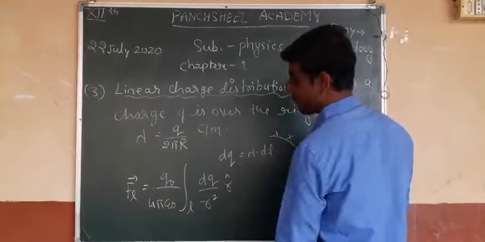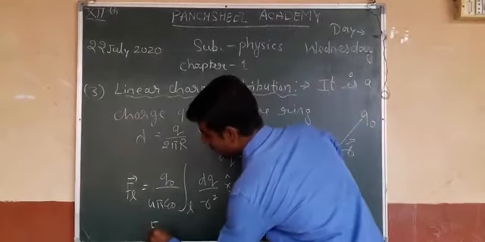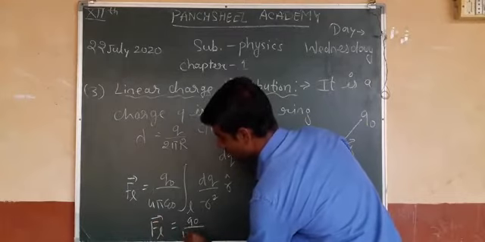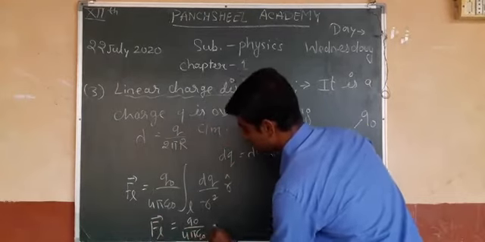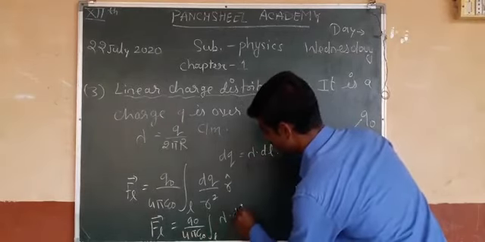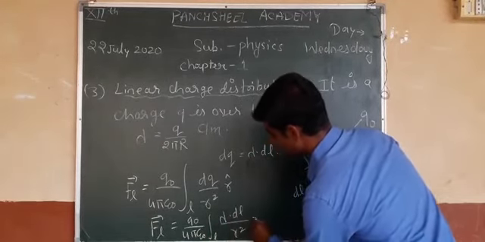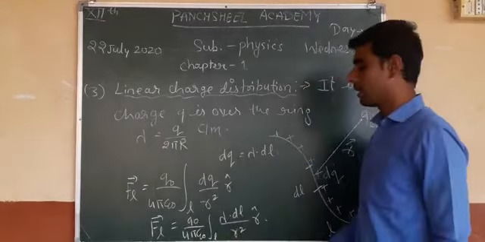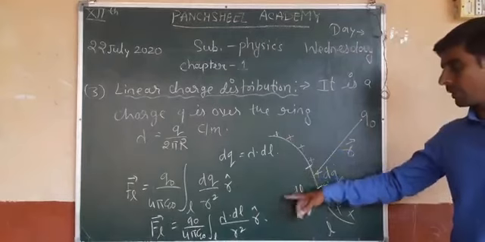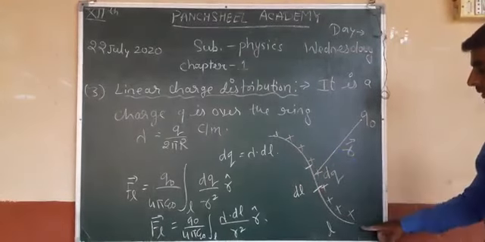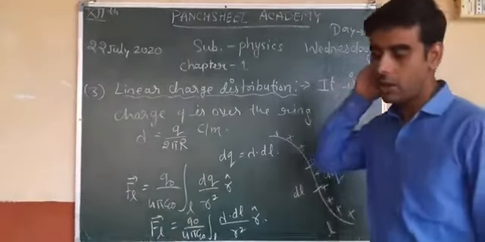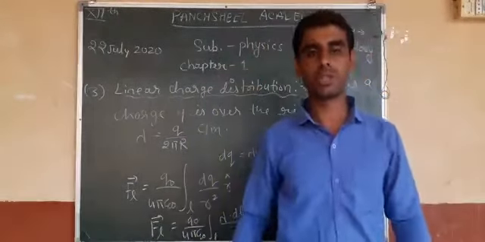Now put the value of dq, then FL equal to Q naught upon 4 pi epsilon naught integration over L of lambda into dl upon r square r cap. This is the force between the charge spread over this line and this test charge. Okay, this is all about the continuous distribution of charges.